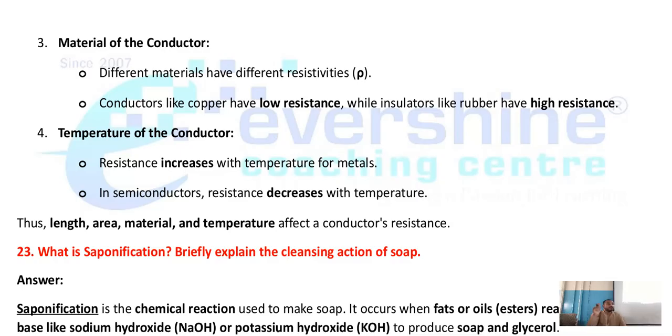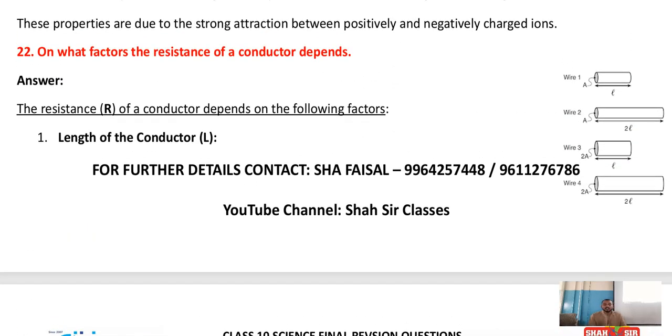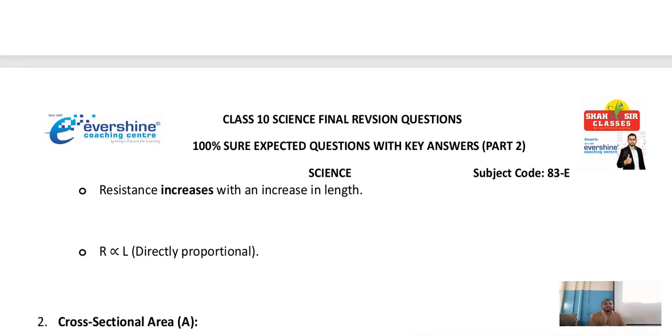Now, for every point, one indirect question they will ask you. I have given you the indirect question. Can you see this? Length of the conductor. Remember, R is directly proportional to L. If resistance increases, length also increases. If length increases, resistance also increases.